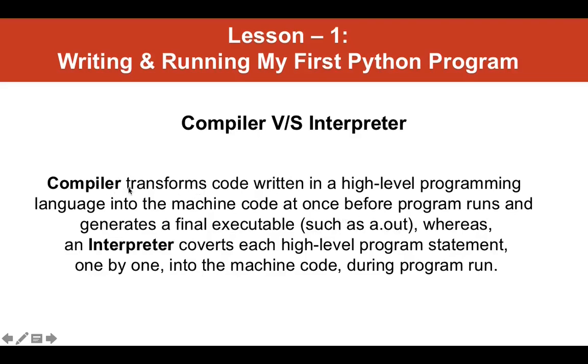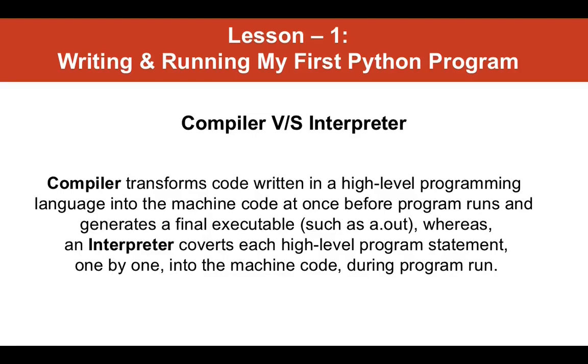Let me repeat once again. Compiler transforms code written in a high level language into the machine code at once before the program runs and generates a final executable such as a.out. Whereas an interpreter converts each high level program statement one by one into the machine code during program run.